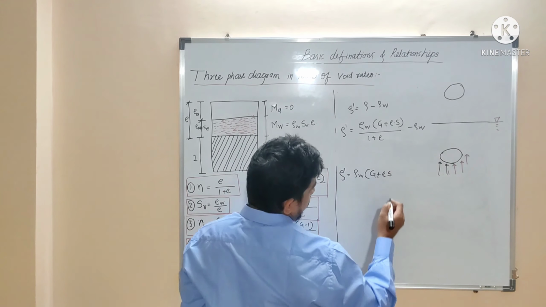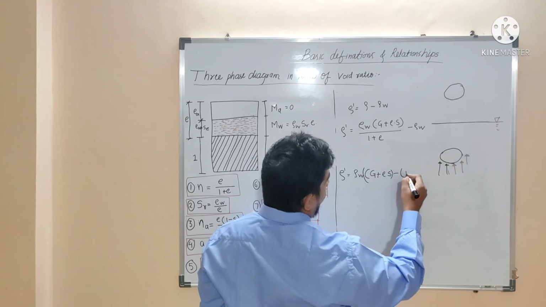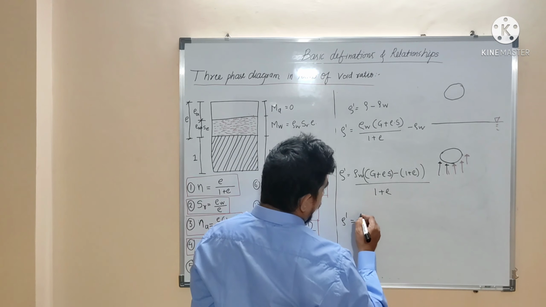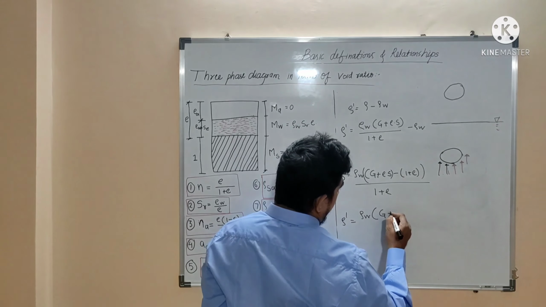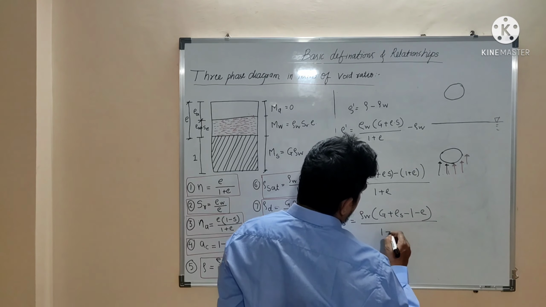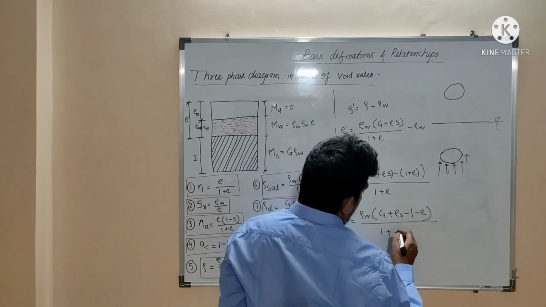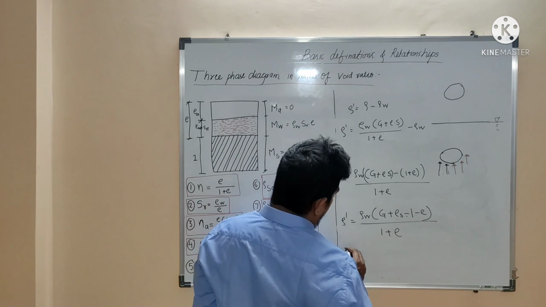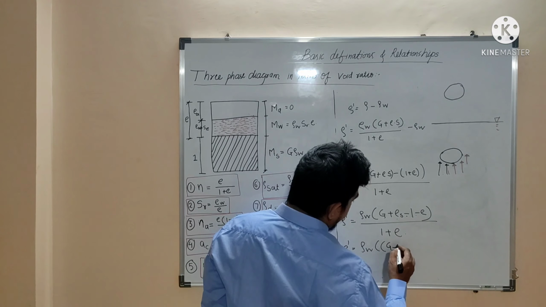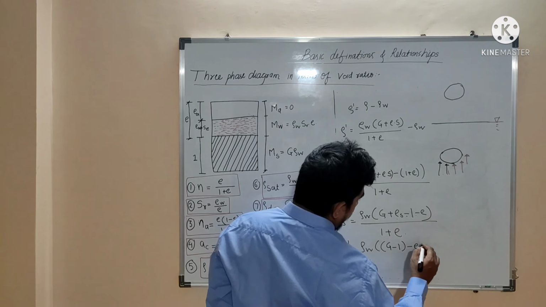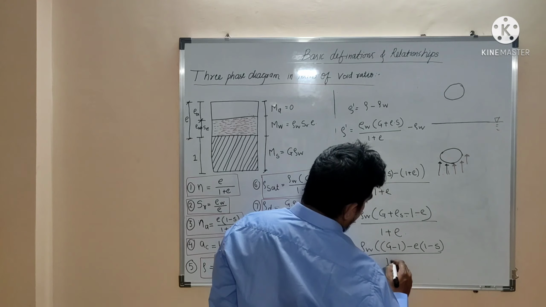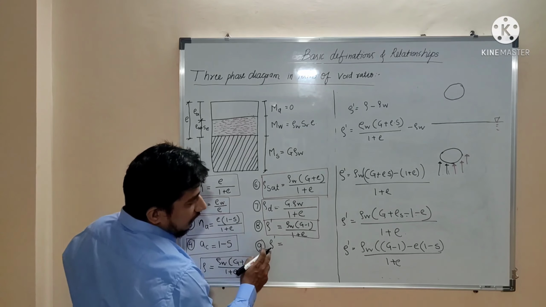G plus E into S minus 1 plus E, upon 1 plus E. So rho dash is equal to rho W into G plus ES minus 1 minus E upon 1 plus E. So E into S is here, and minus 1 minus E. So rho dash is equal to rho W into G and minus 1 taken together, G minus 1, minus E into 1 minus S, divided by 1 plus E. So that is the formula for rho dash.